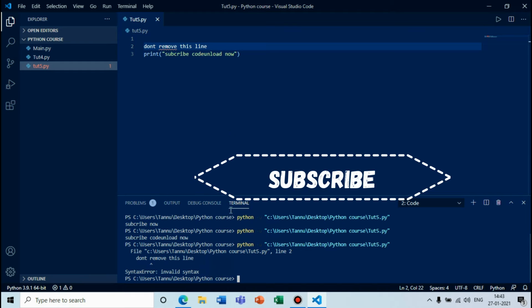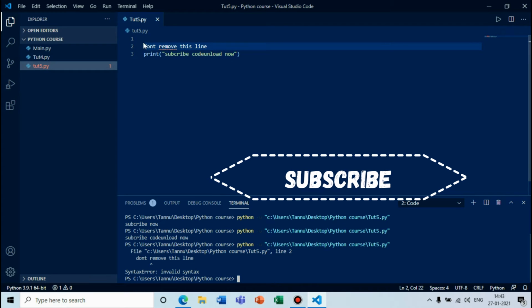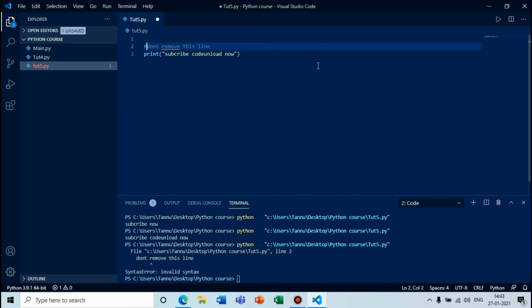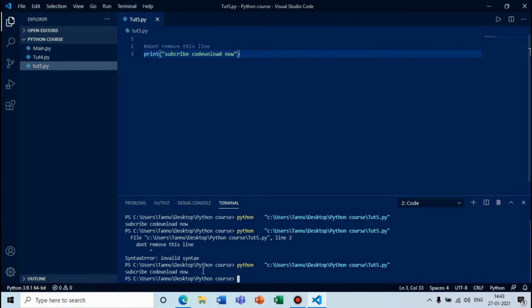To do it properly, we have to add a hash symbol here, which will make this a comment, not a syntax of the Python program. Now we will run it, and we can see "subscribe CodeUnload now" is printed, and the line "don't remove this line" is ignored. So this is a one line comment.